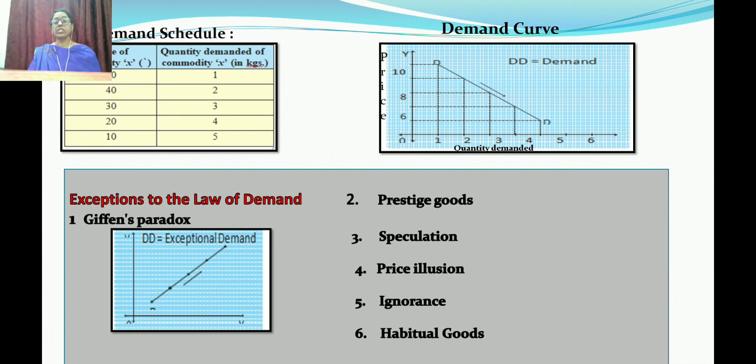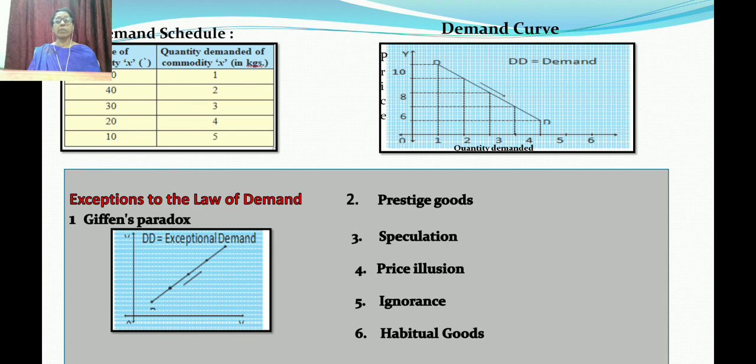Second, it is prestigious good. What is prestigious good? Expensive goods like diamond, gold, etc. These show status, so rich people purchase them. Why do they purchase them? Because they want to show their status. So in this case, does the law of demand work? No. It is an exception of the law of demand. Why?